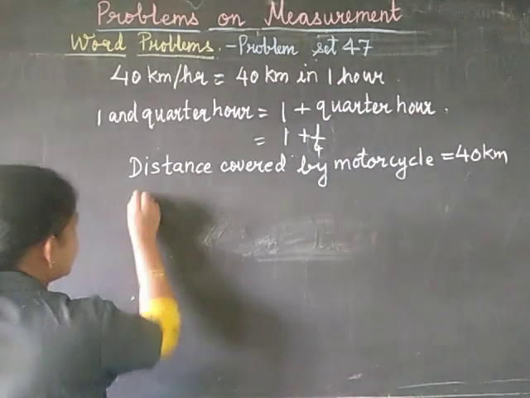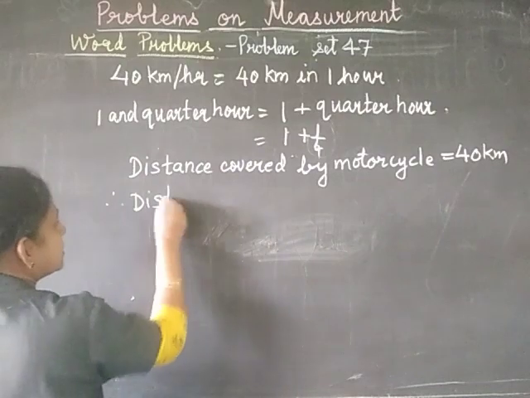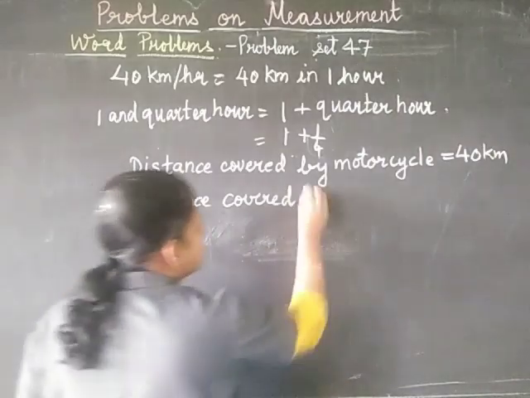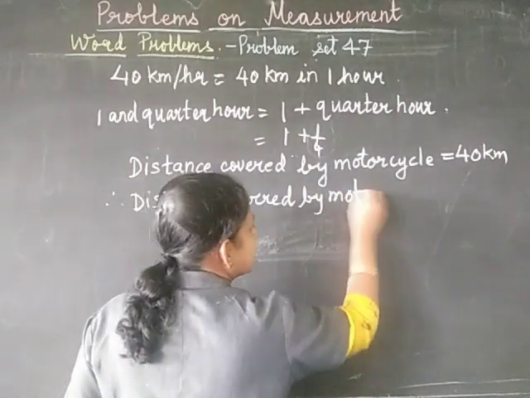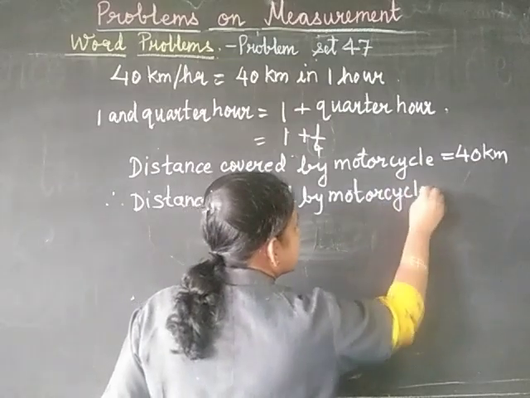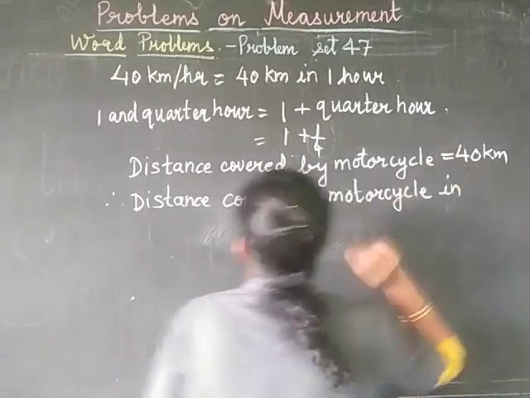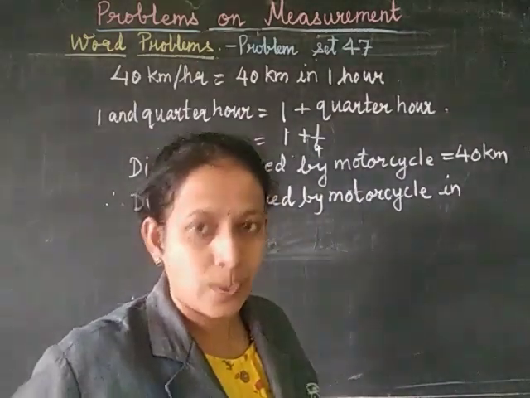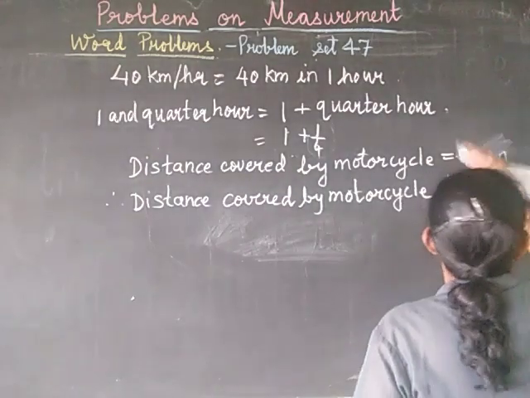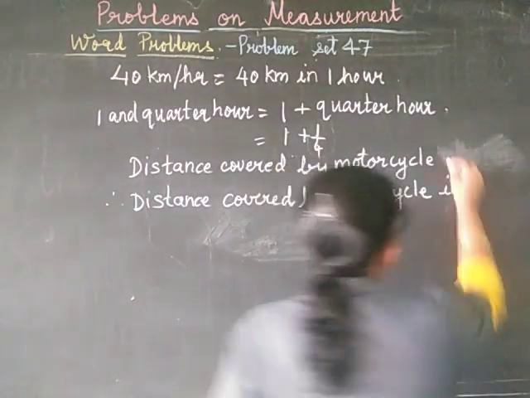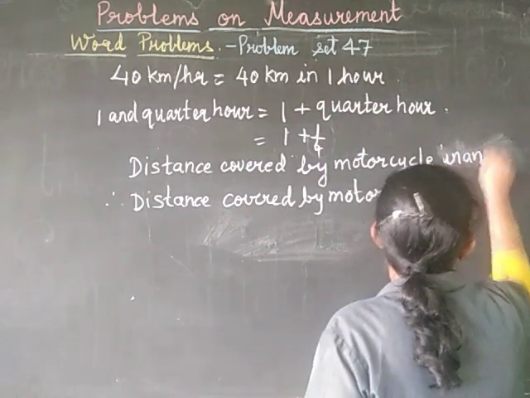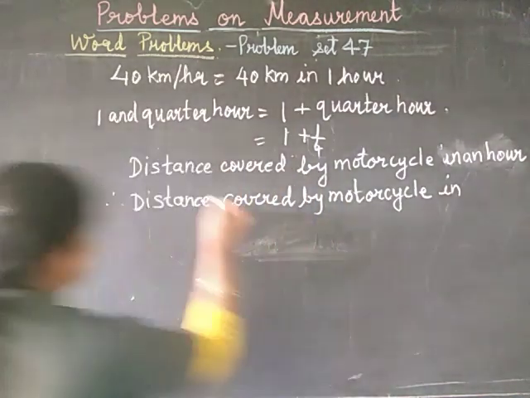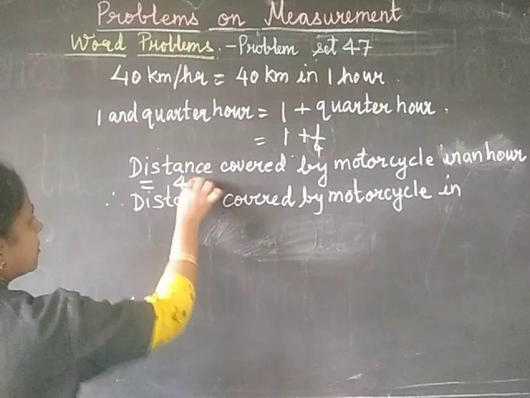Okay. So therefore, we will write here: distance covered by motorcycle in 1 hour, sorry, I forgot to write here, in 1 hour, in an hour is equal to 40 kilometers.